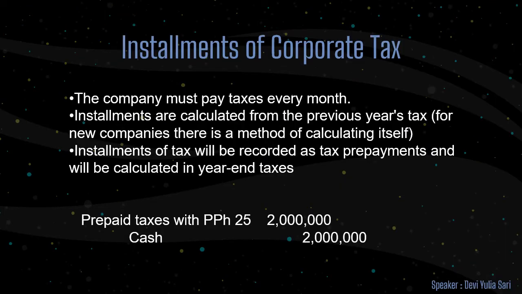My name is Devi Sari and I'm going to explain about installment of corporate tax. So first, the company must pay taxes every month, and installments are calculated from the previous year's tax, or for new companies there is a method of calculating itself, and installment of tax will be recorded as tax prepayments and will be calculated in year-end taxes. Example: in the debit, prepaid taxes PPh 25 is 2 million, and in the credit, cash 2 million.